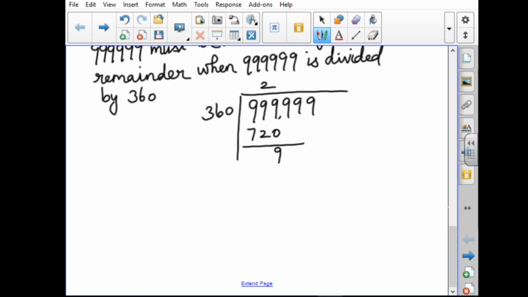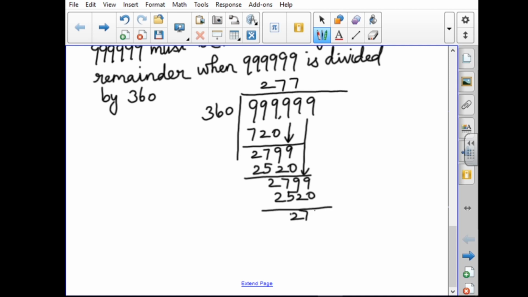Subtracting 9 and 7, 2. Write the next number 9. It will come 7 times, so the answer will be 2520. Again subtract 9 and 7, 2. Write the next digit 9. The same number, so we can write it as 7 times 2520. Do the subtraction. 279.